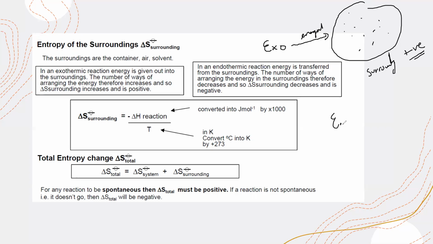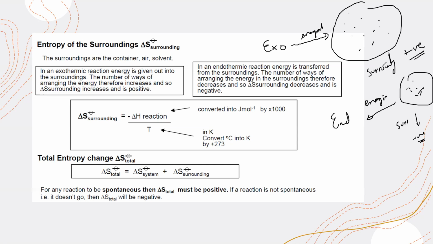And endothermic reactions absorb energy or take in energy. So if it absorbs energy, what happens to the entropy of the surrounding? The entropy of the surrounding will decrease, and when entropy decreases, we say it's a negative value. This is in qualitative analysis, in terms of theory.